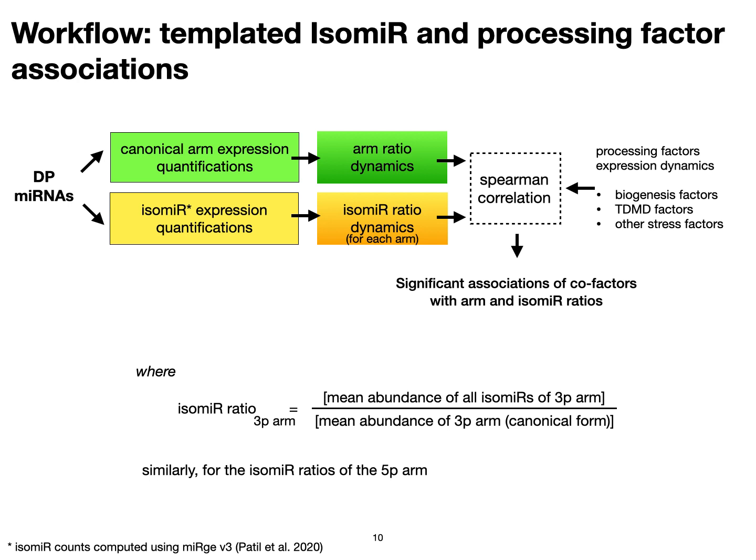Isomer ratios for the DP arms were calculated by taking the mean of the isomer abundances of the arm over the mature arm abundance. The arm ratio and the isomer ratio dynamics were then correlated with the expression dynamics of the processing factors to get the significant associations.